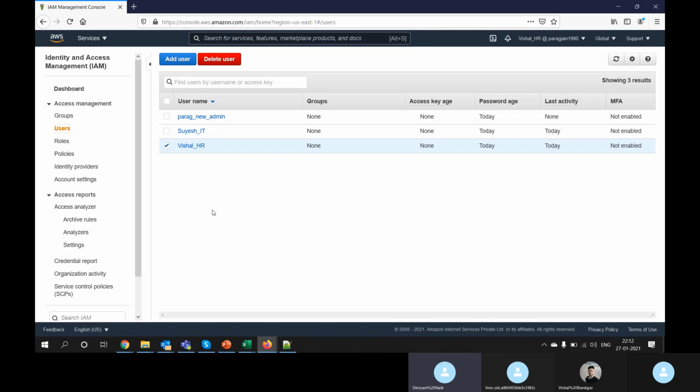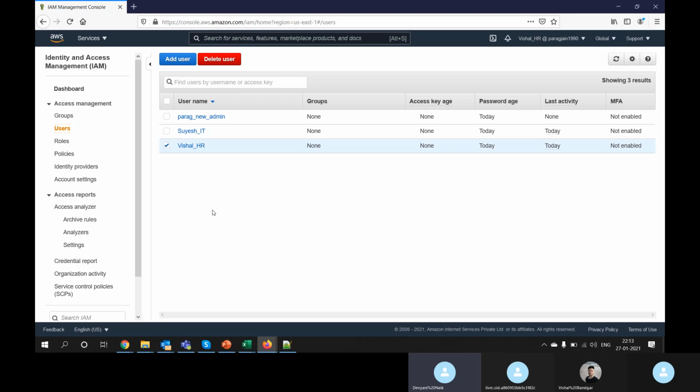One question here: you said that IAM users can have the permission to see what type of permissions they have, right? Vishal has the IAM permissions, and Suyash does not have that permission, but he is also created by IAM only, right? So that means policies are different for Vishal and Suyash.